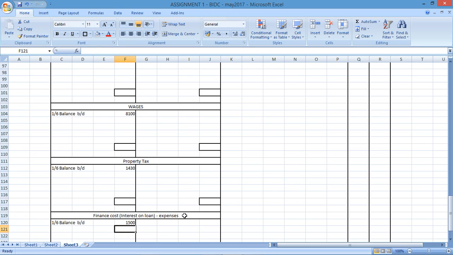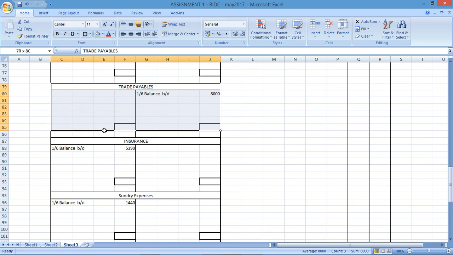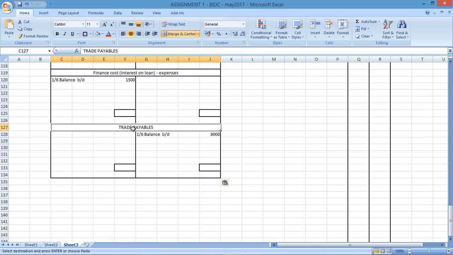Then we have long-term loan, ABC Bank or Loans Limited. So that would be a credit. The long-term loan amounted to 10,000.